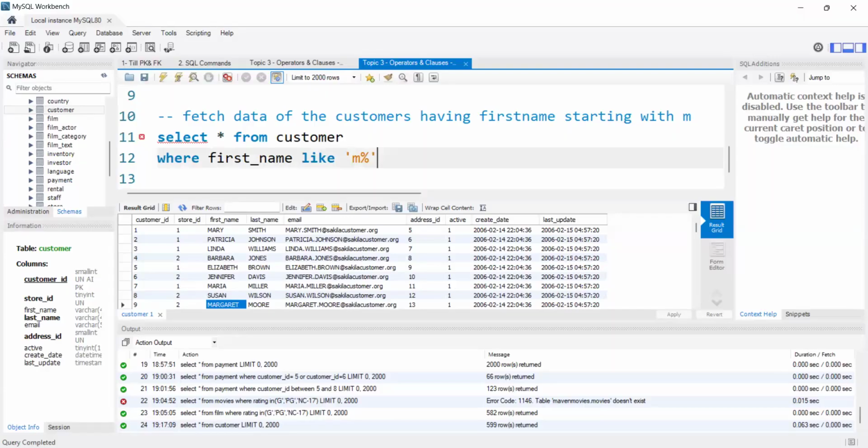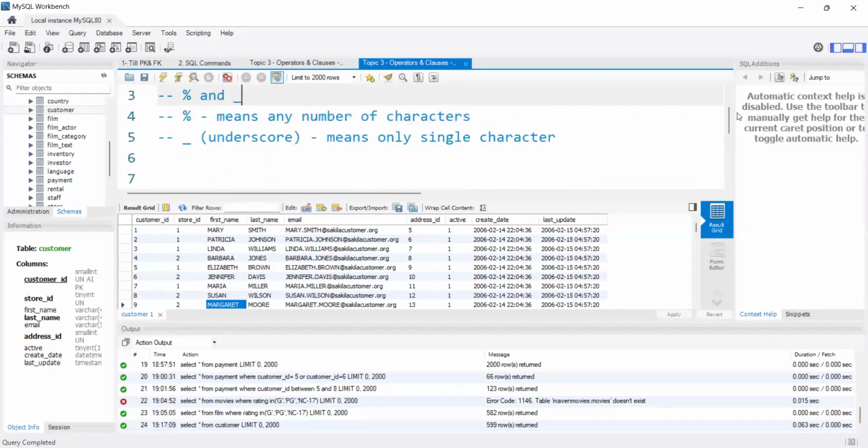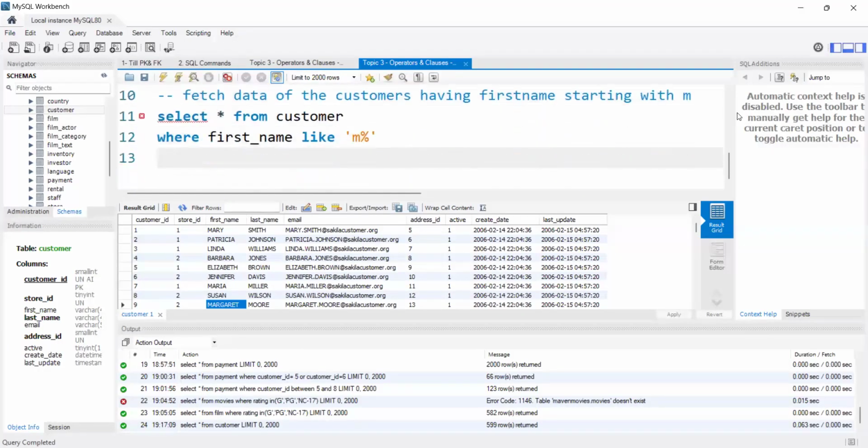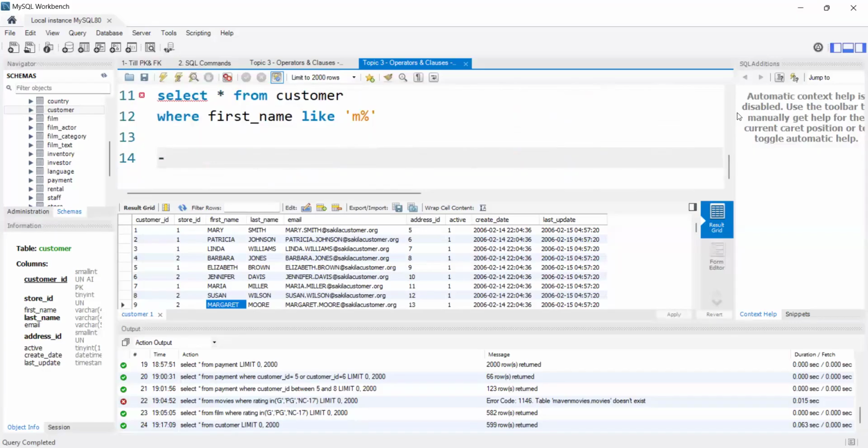See here, what I said, we will use like operator to search any pattern of the data. Here I'm searching for the pattern of name, first name, starting with M. And I said underscore in the sense it will use only one character. Percentile in the sense any number of characters. That means what I'm saying, in my first name the first letter should be M, and after M there can be any number of characters, right?